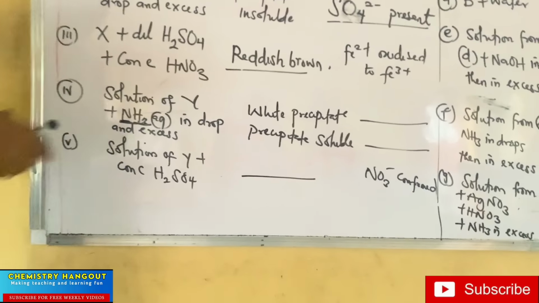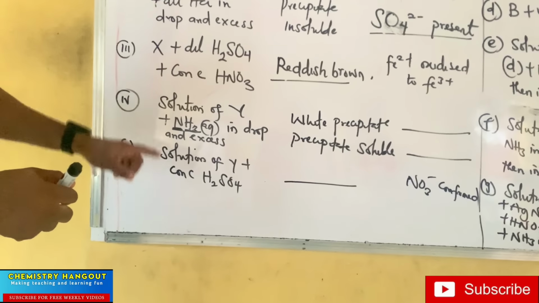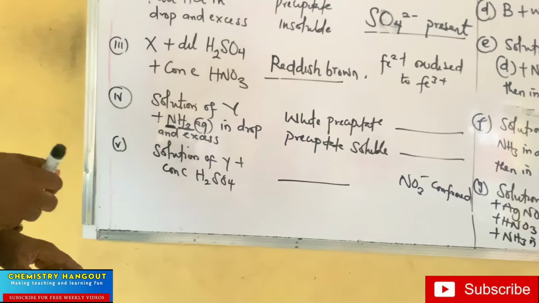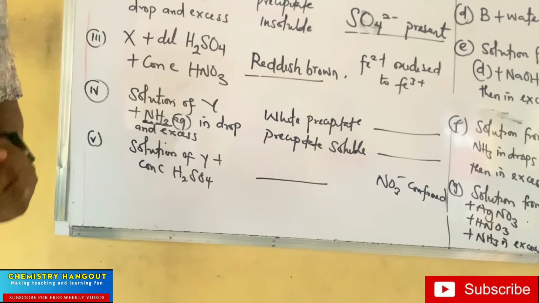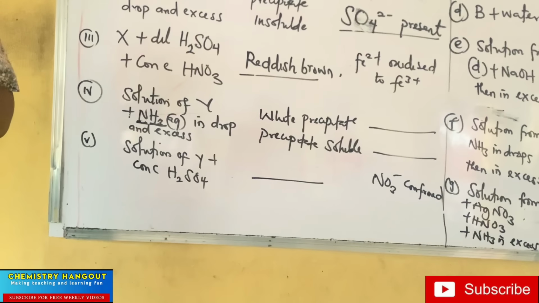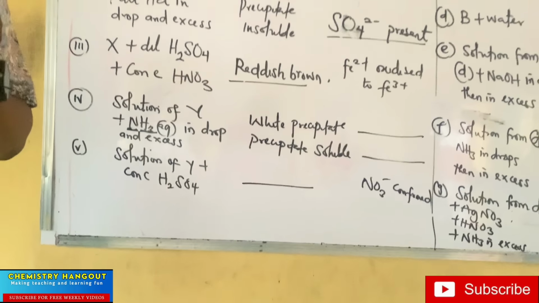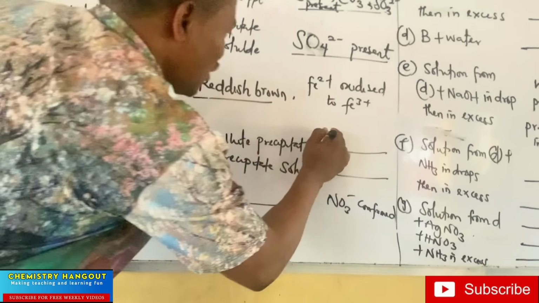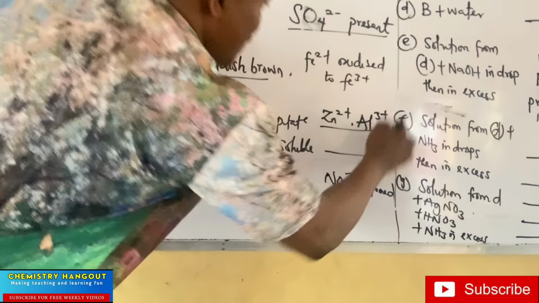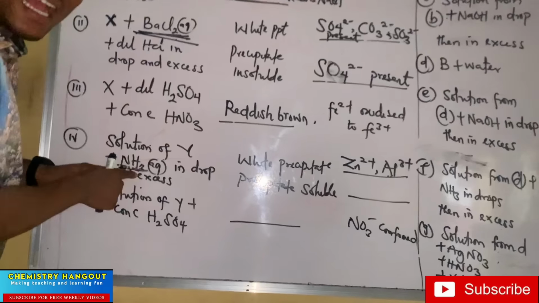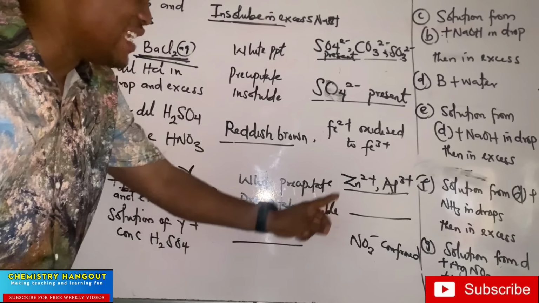The reagent. So solution of Y plus ammonia in drop and in excess. White precipitate. Did you see? This is ammonia. We have white precipitate. If you have white precipitate in ammonia, there are two likely ions that could be there. It could be zinc. It could be aluminium. You see, you are working with ammonia and there is a white precipitate. It means that the likely cations there are zinc or aluminum.